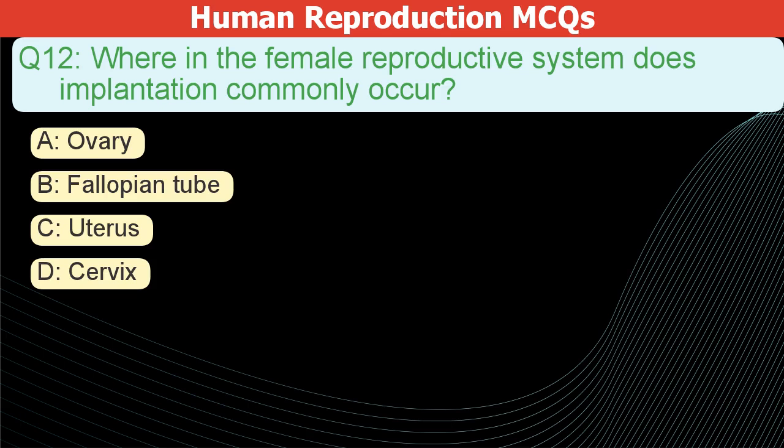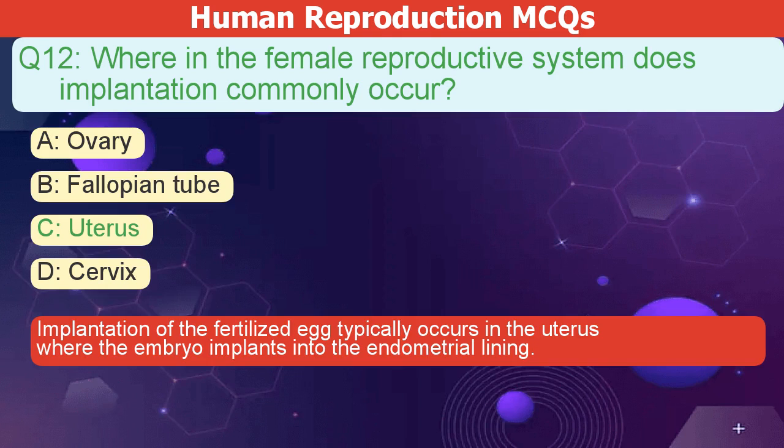Where in the female reproductive system does implantation commonly occur? A. Ovary. B. Fallopian tube. C. Uterus. D. Cervix. The correct answer is C. Implantation of the fertilized egg typically occurs in the uterus, where the embryo implants into the endometrial lining.